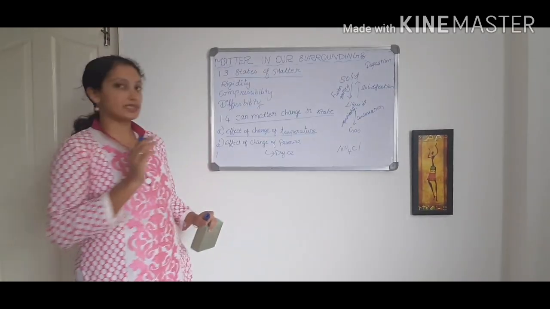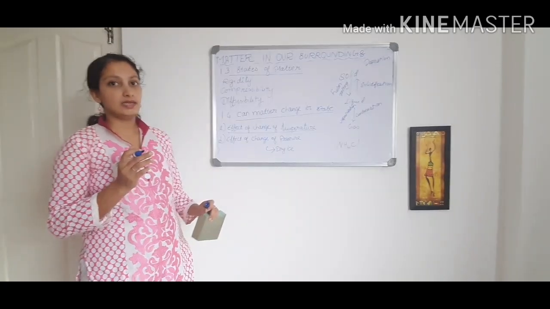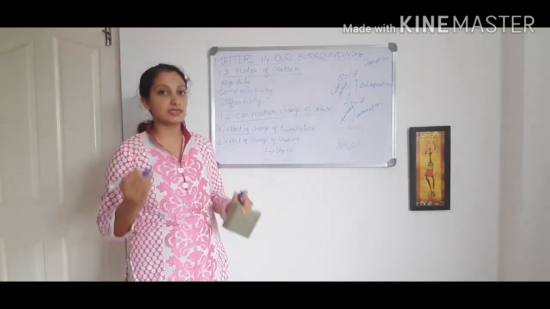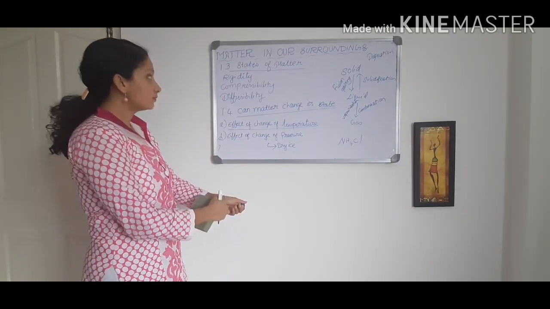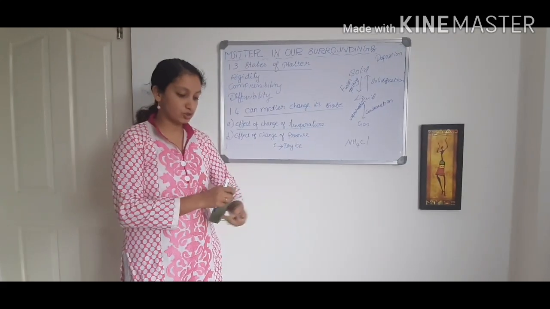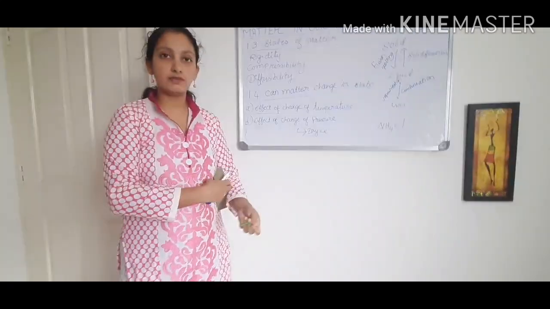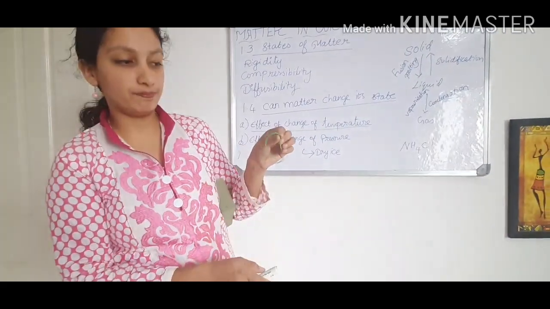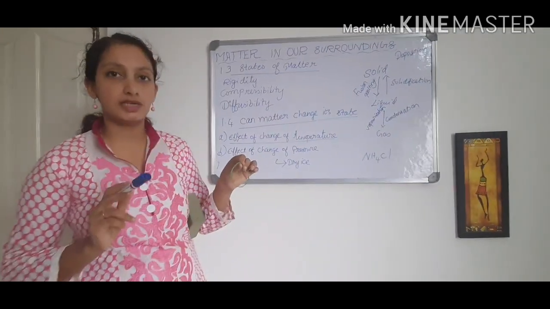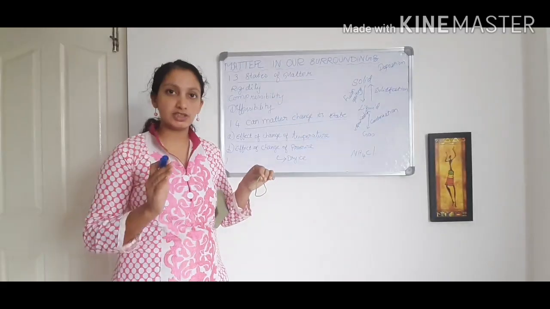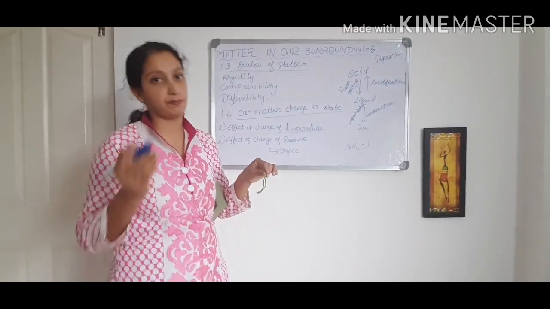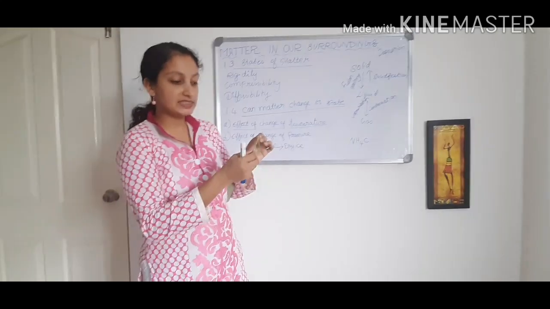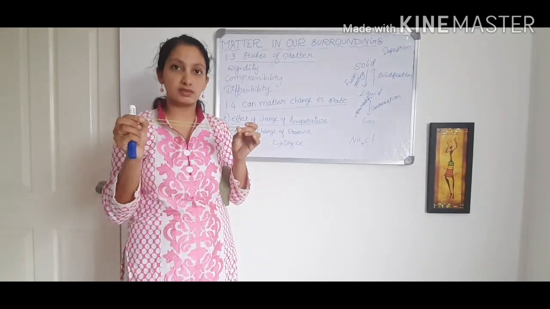So we'll see one example which is matter existing in the form of a solid but changing its shape. For example, I have one rubber band. I'll show you one rubber band here. So the rubber band, which state of matter does it exist in? This is a solid form. But here I explained that rigidity means it has one particular shape and is not going to change its shape. But in the case of a rubber band, it is a solid, and it is changing its shape once you stretch it.